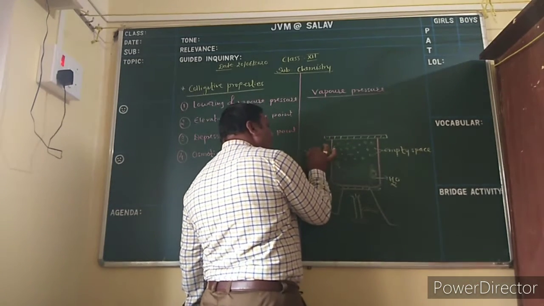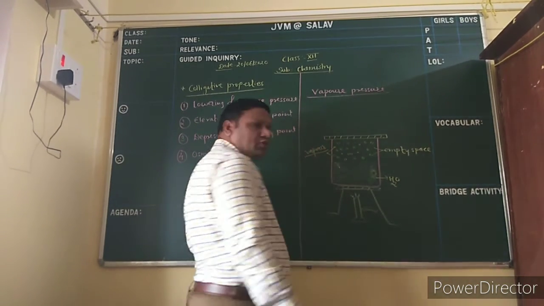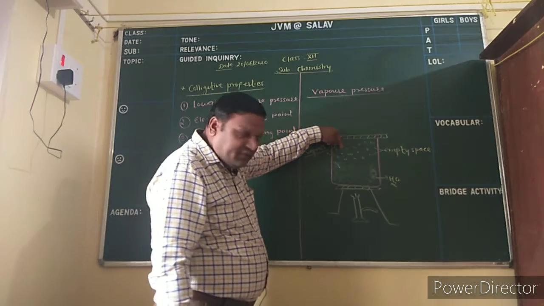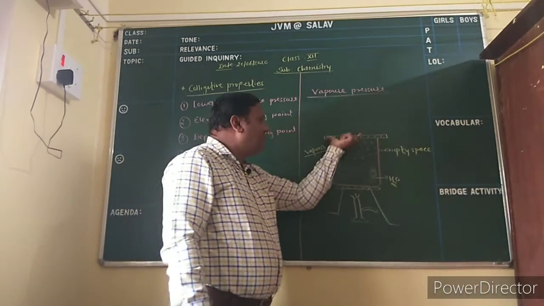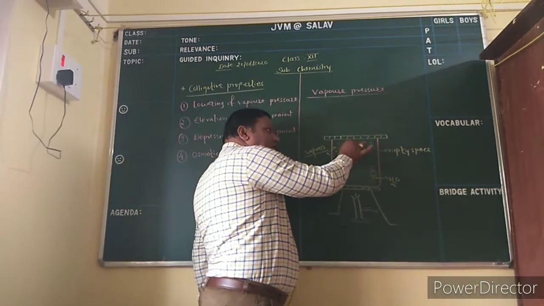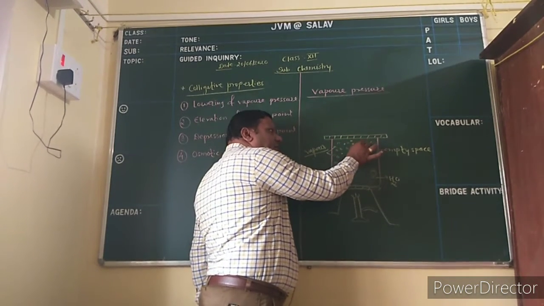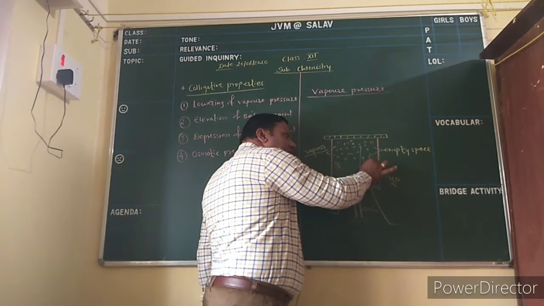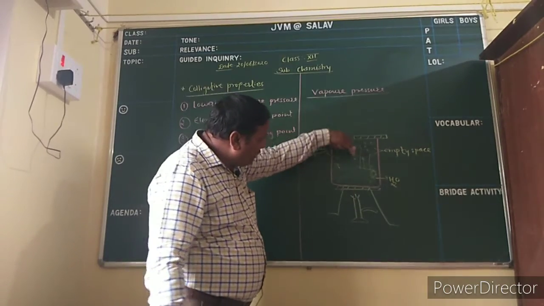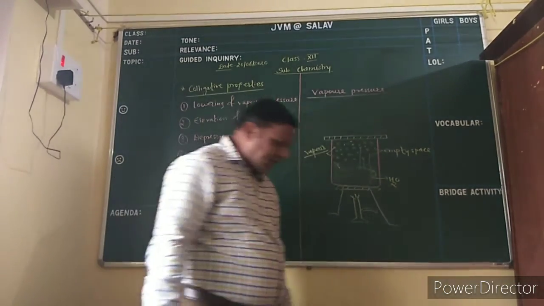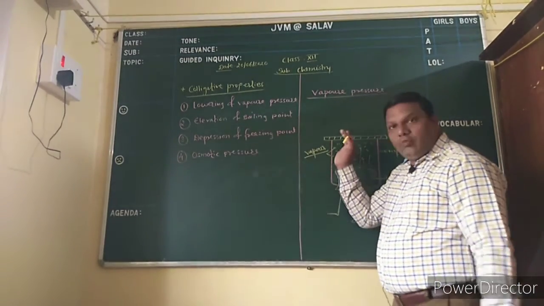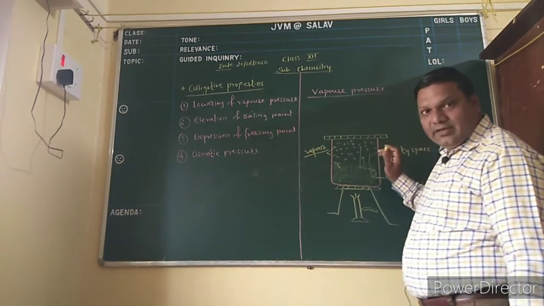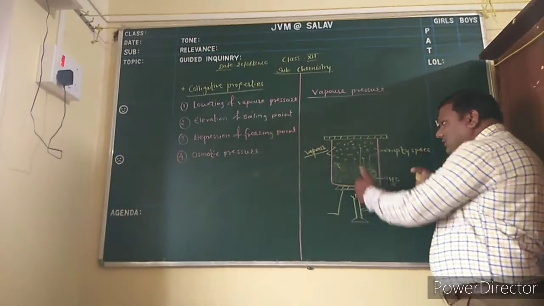When the particles are heated to form vapors, the amount of vapor increases, but this vessel is completely closed, since we have placed the lid. So when the vapor particles increase, these vapors convert back into liquid. This vapor to liquid conversion is called condensation. Liquid converting into vapor is called vaporization. So equilibrium is attained between condensation and vaporization.